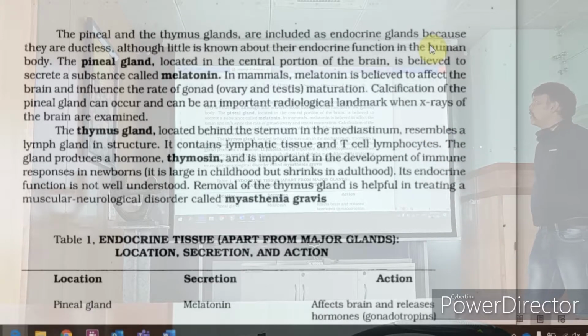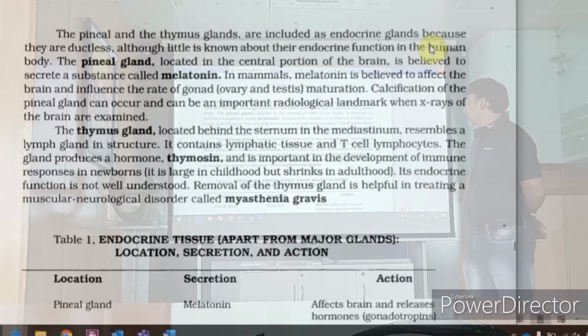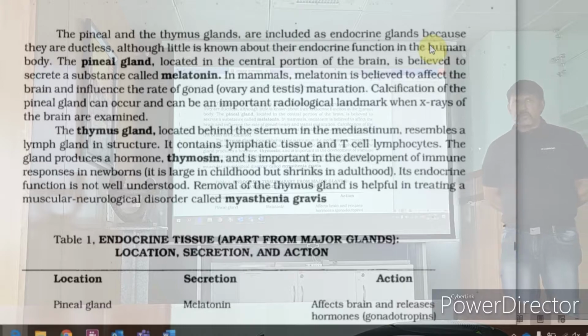Melatonin in mammals is believed to affect the brain and influence the rate of gonad maturation. Calcification of the pineal gland can occur and can be an important radiological landmark when X-rays are being taken. Okay, very minimal, it will be ignored.